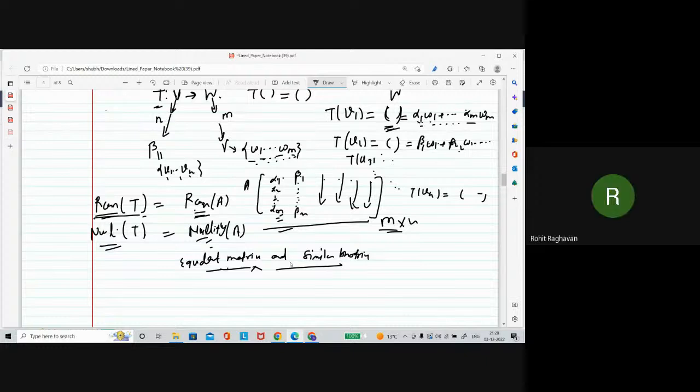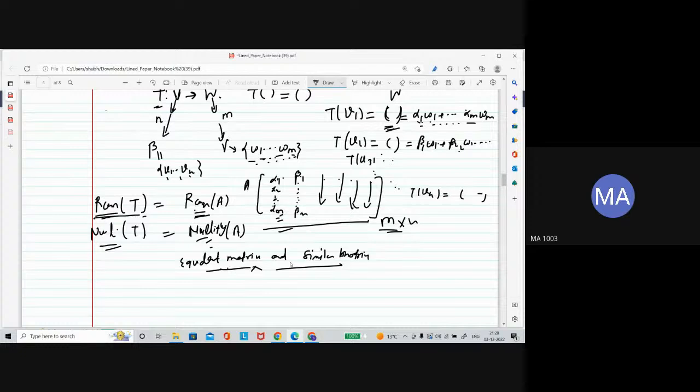Sir, one question. When we have unequal dimensions in both the codomain as well as the domain, what is the rule to find one-one and onto? If a linear transformation is given and you need to find the nullity of the linear transformation, you find the nullity of the matrix.